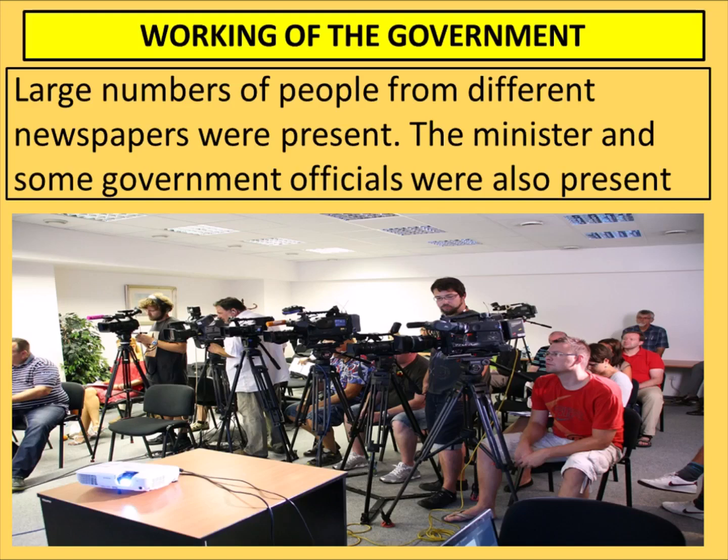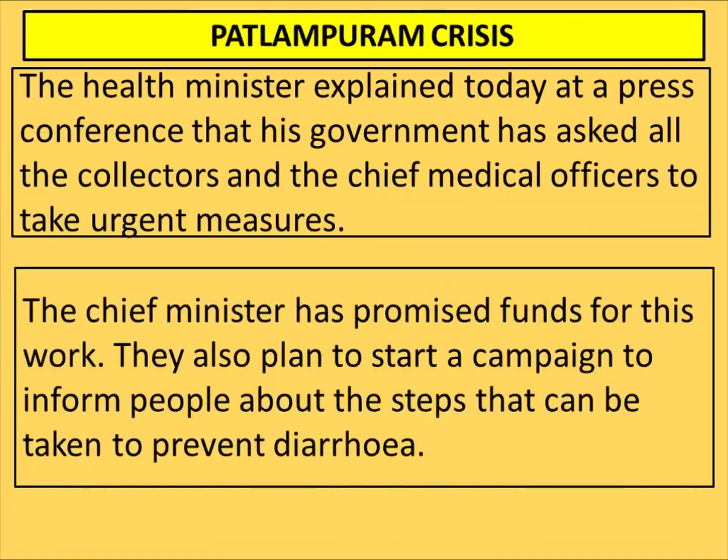The health minister then tells all the media people that they have ordered all the collectors and chief medical officers of the district to take urgent actions. The chief minister of the state, means the chief minister of the Patlampuram area, has promised that he will provide funds, means money, for this work.